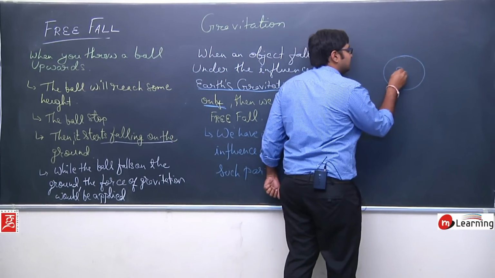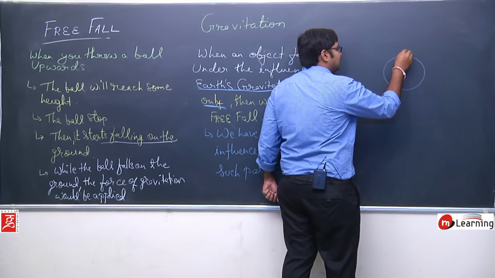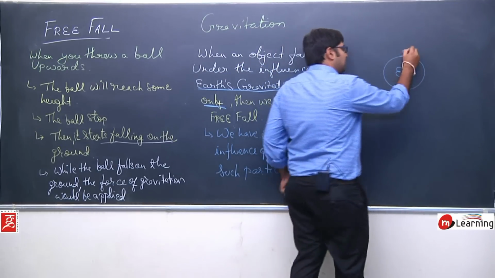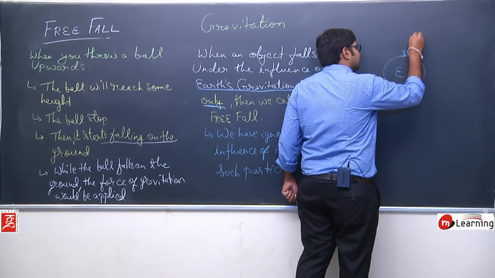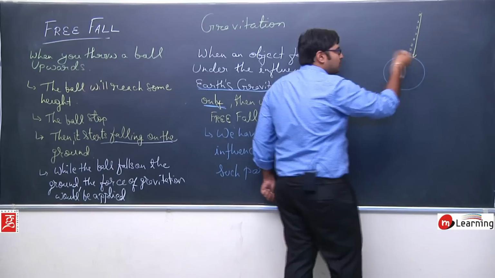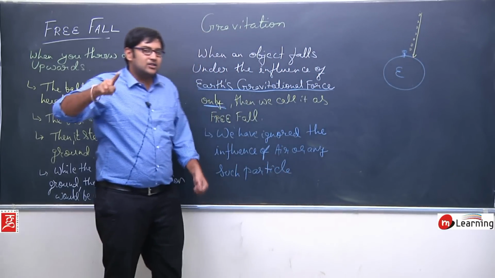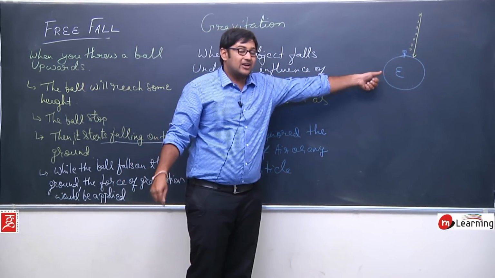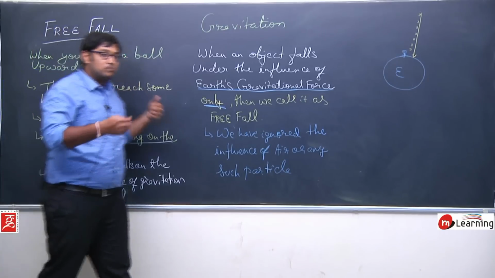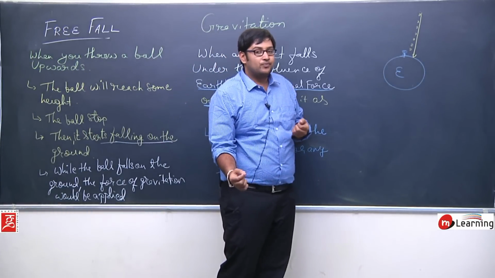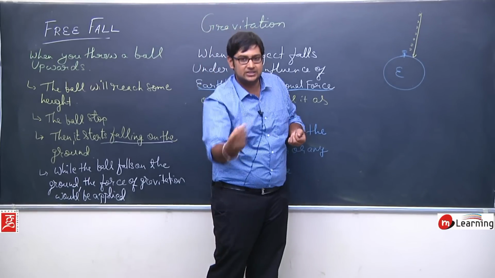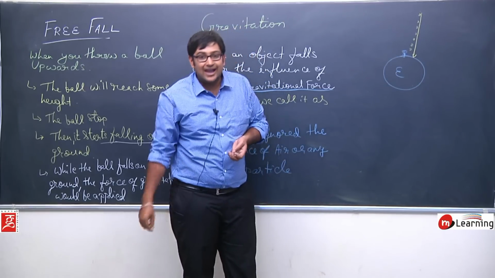This is the earth, and you are standing somewhere here, and you have thrown a ball up. So what will happen? The ball will go up like this, and then it will start falling on the earth after some point of time. Under the influence of gravitational force, or under the condition of free fall, the object will fall straight on the ground. It will not be a curved path. Have you ever seen a ball fall like that? No, this will never happen.